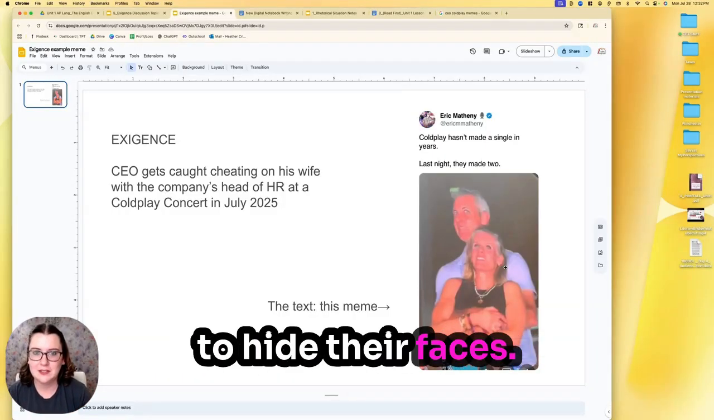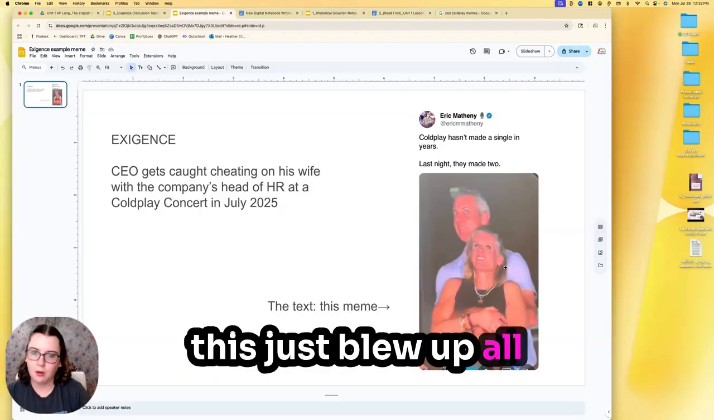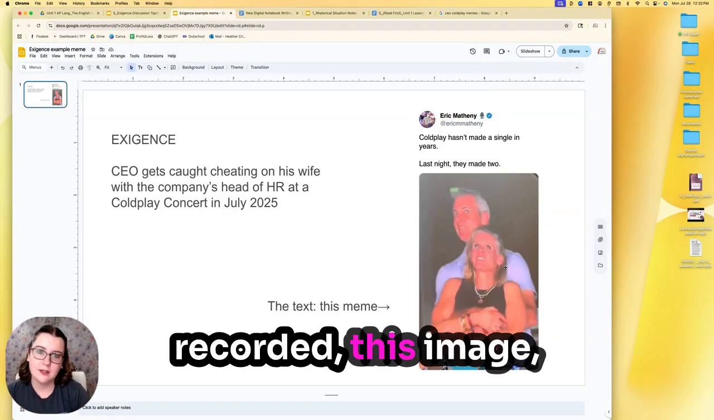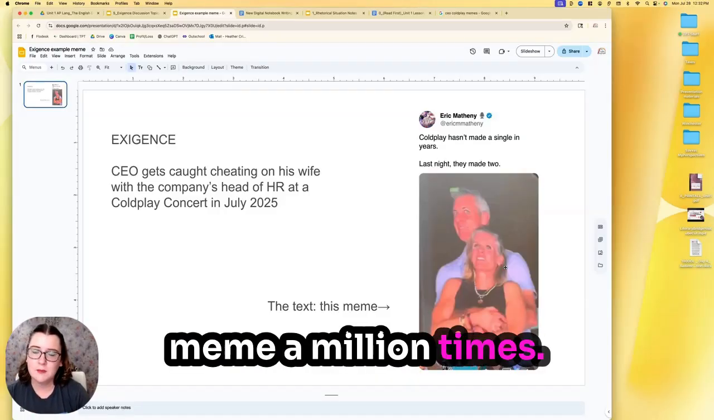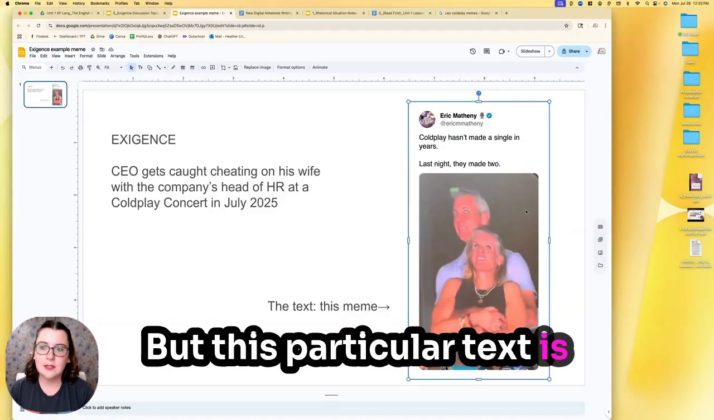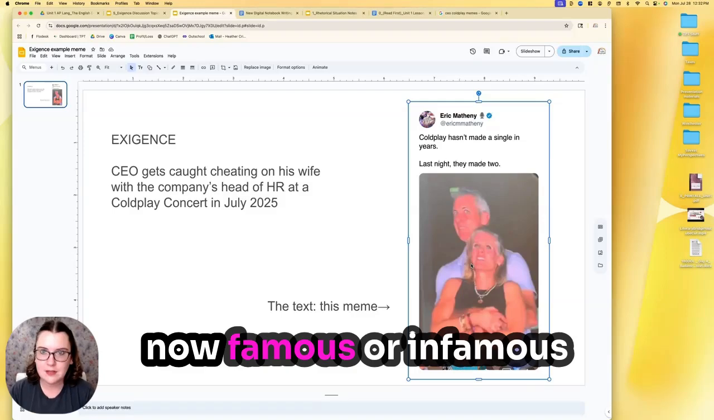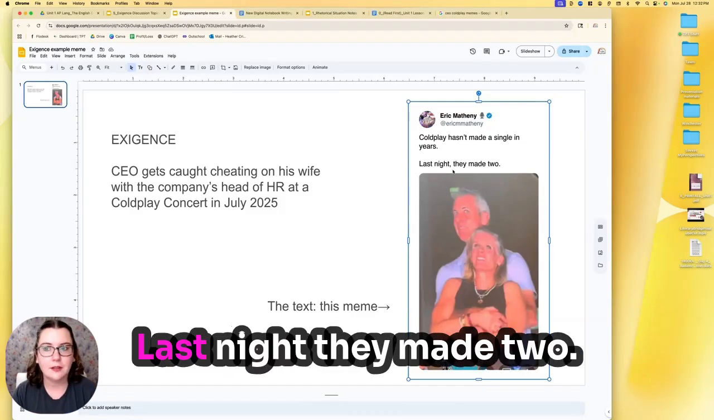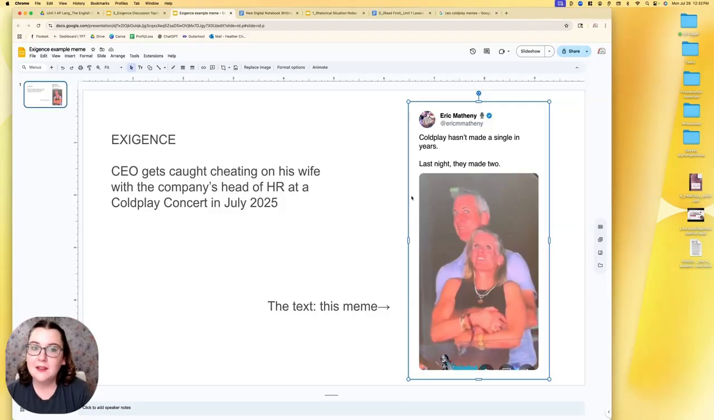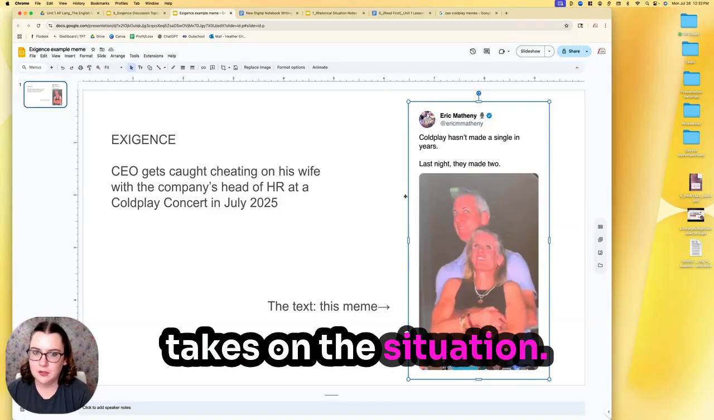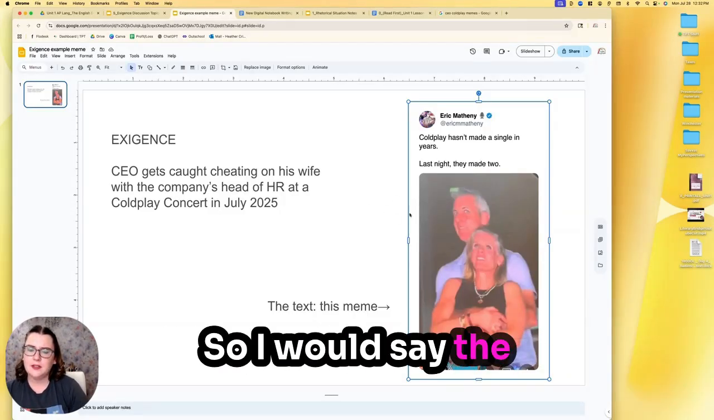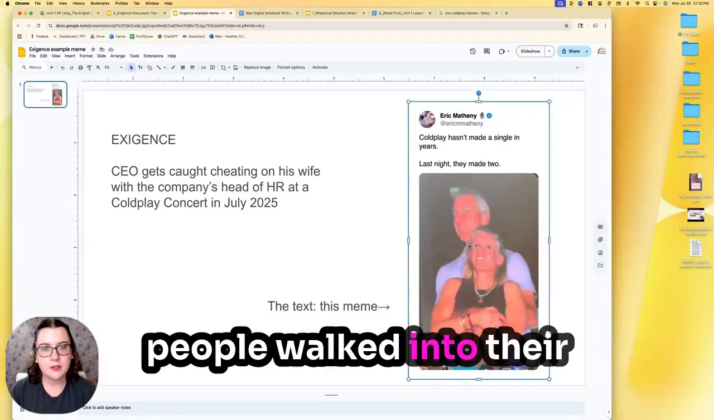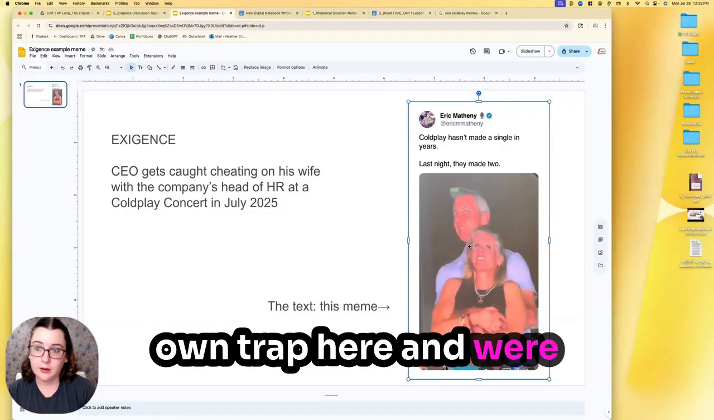They were trying to hide their faces. And then, of course, this just blew up all over the place and has been everywhere on social media. The video that was recorded, this image, has been turned into a meme a million times. But this particular text is a meme with this now famous or infamous picture, and it says, "Coldplay, the band, hasn't made a single in years. Last night, they made 2." So, one of many funny takes on the situation. I would say the text of this is just like, oh, this event, like these people walked into their own trap here and have lost everything.